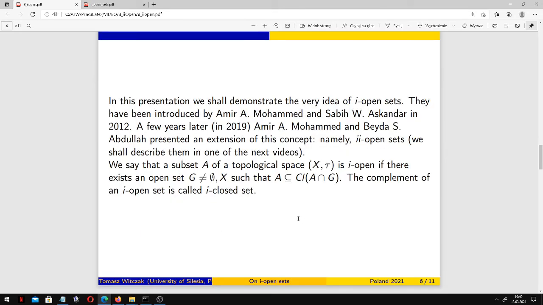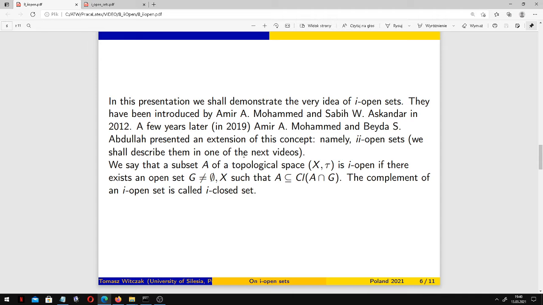And in this presentation, we shall demonstrate the very idea of so-called I-open sets. Small i here, not capital I, small i. They've been introduced by Amir Mohammed and Sabir Askandar in 2012. A few years later, in 2019, Mohammed and Beida Abdullah presented an extension of this concept, so-called II open sets, and we shall describe them in one of the next videos, maybe.